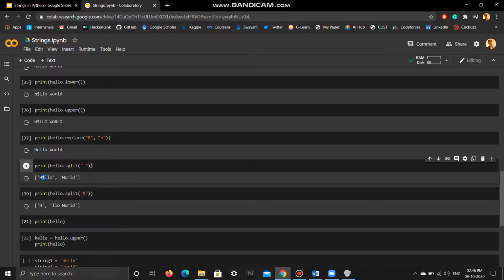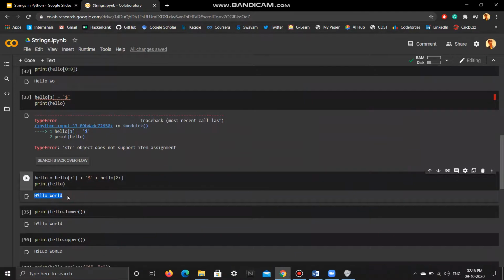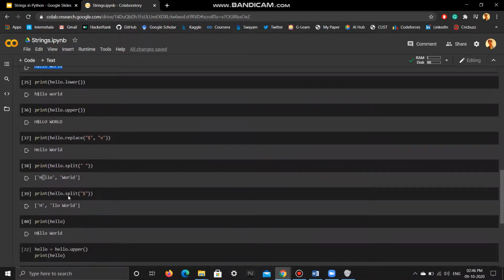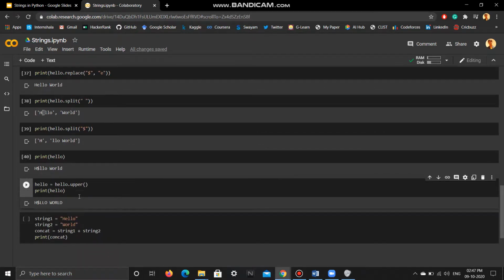Okay. One important thing to note is that in dictionaries, when we used functions for manipulating things, the result of the function was stored inside the dictionary. But here I've used so many functions, but the string is still the same, H$LLO world, which we got here. Okay. So as I told you, strings are immutable. The functions you use on strings will not take any effect until you equate it with the actual string. So here you can see hello.upper. I've changed the string to uppercase, and then I've stored the same string again in hello. Now the changes will come into effect. Okay. So this is how you manipulate strings.